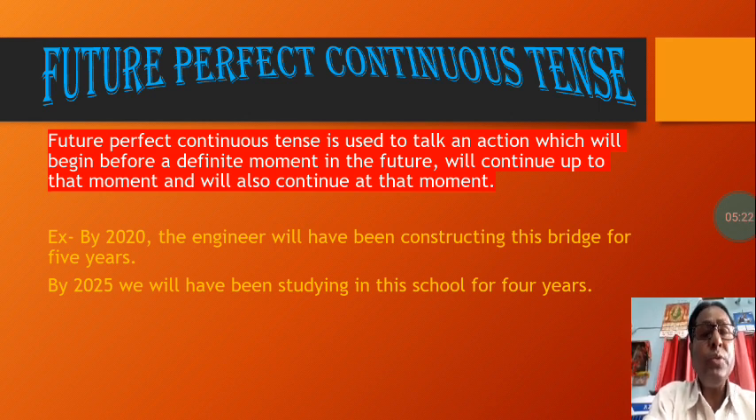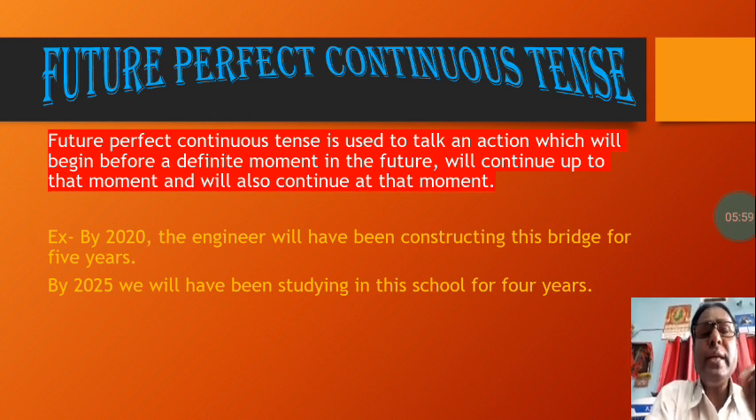Future perfect continuous tense is used to talk about an action which will begin before a definite moment. The examples below make it clear. You can see and compare with the definition that I am giving you. Future perfect continuous tense is used to talk about an action which will begin before a definite moment in the future, will continue up to that moment, and will also continue at that moment.